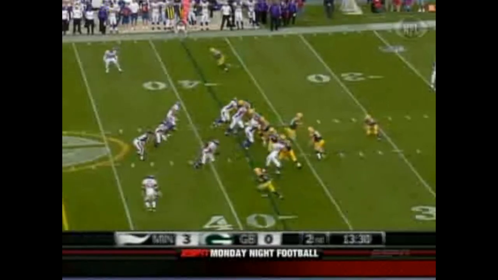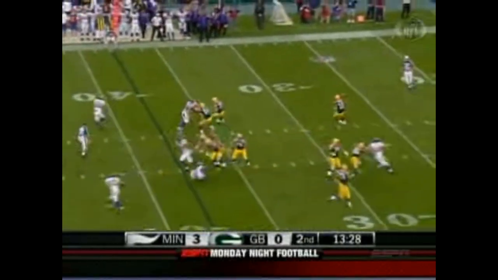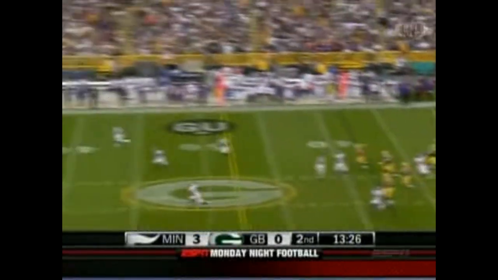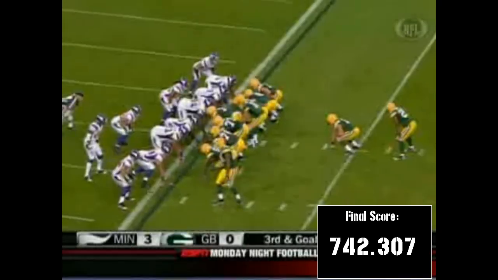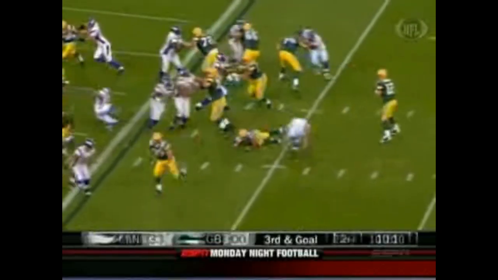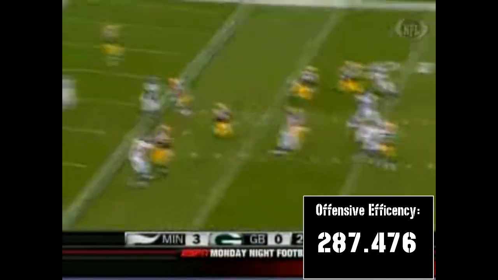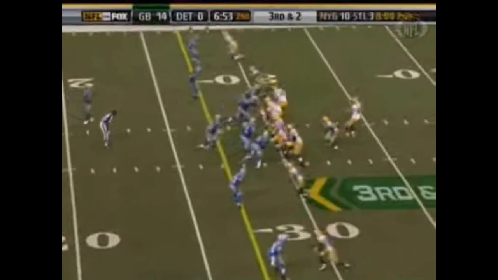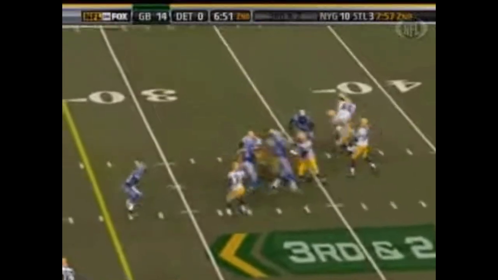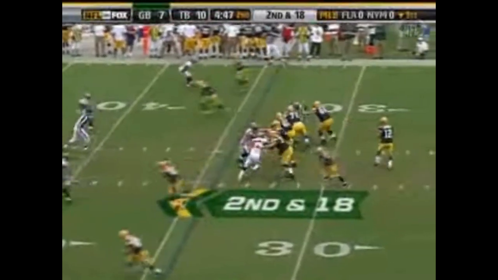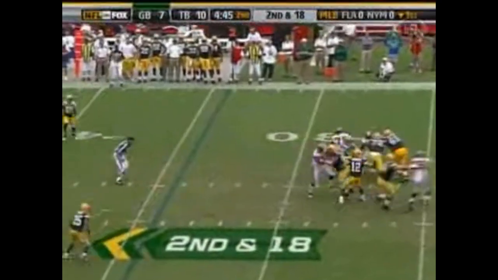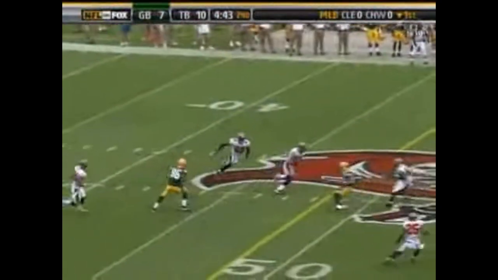The first team we'll look at is the 2008 Green Bay Packers. This was Aaron Rodgers' first year as a starter in the NFL. They finished 6-10 and come in as the third best team in the data set with a score of 742.307, an offensive efficiency score of 287.476, thanks to them averaging about 26 points per game and 351 yards per game. It was brought down due to Rodgers throwing a career-high 13 interceptions that season, but it was still a sign of things to come for the future of the Packers under Aaron Rodgers.